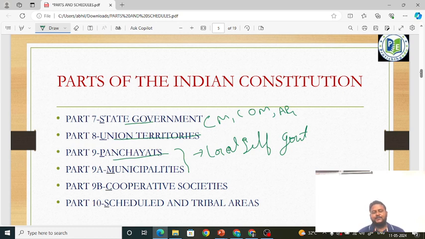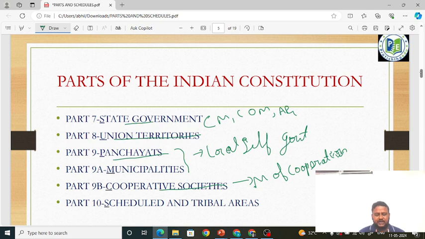Remember friends, part 9b is also talking about cooperative societies. Cooperative societies means what? Please drop a message in the comment section. You must also remember friends, there is a high chance of this question coming in the examination, because a new ministry, the Ministry of Cooperation, was created. It was held by the Home Minister only. It was created in the previous cabinet of the central government. So part 9b is cooperatives.